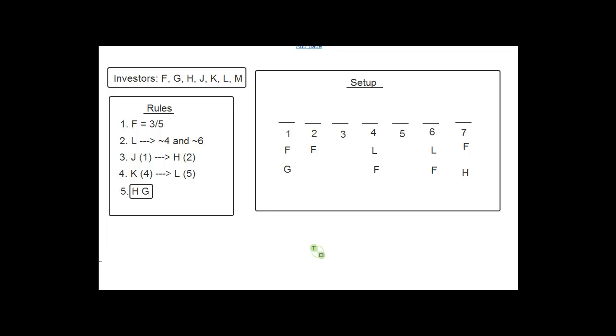All right, let's look at Prep Test 27, Game 1, which is on page 13 of the simple ordering set. In this game, they say that we have 7 investors and we have 7 days during which those investors are going to visit a building site. That's the basic part of the game.